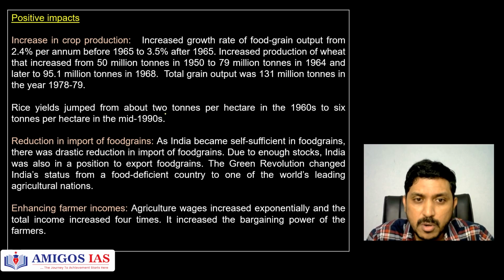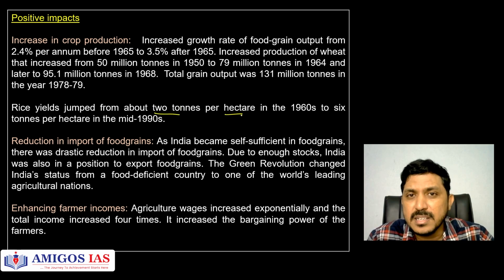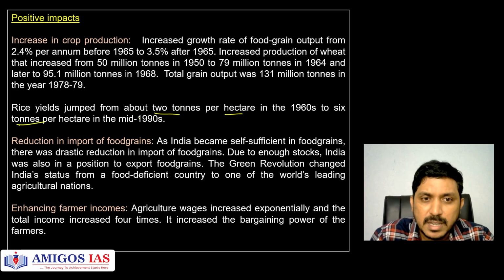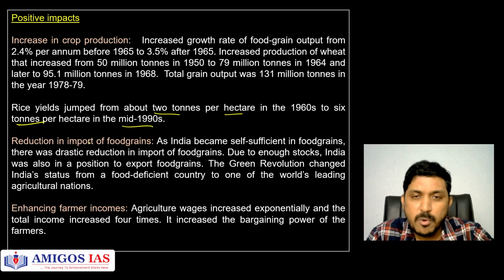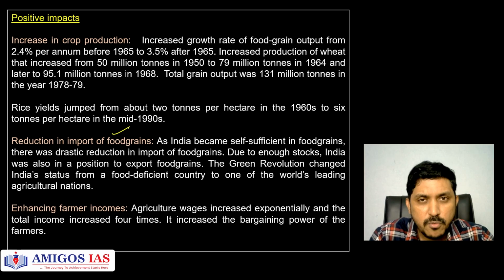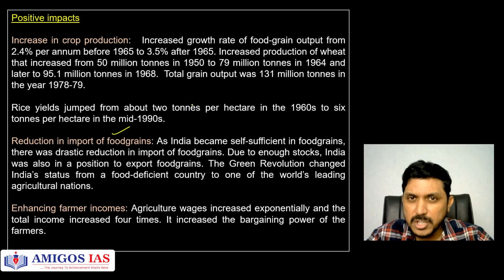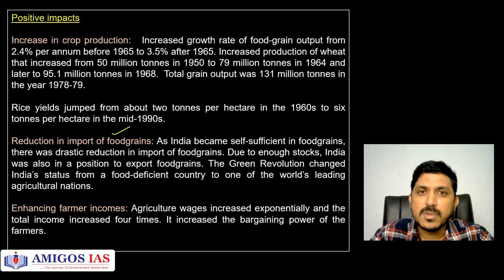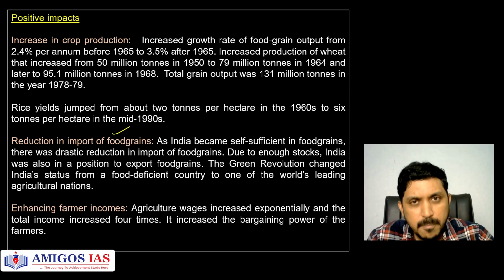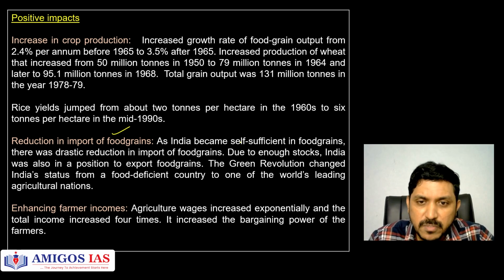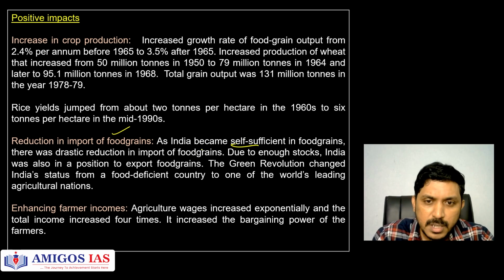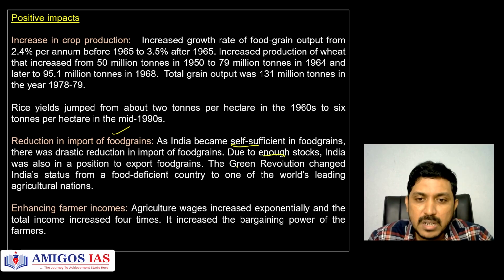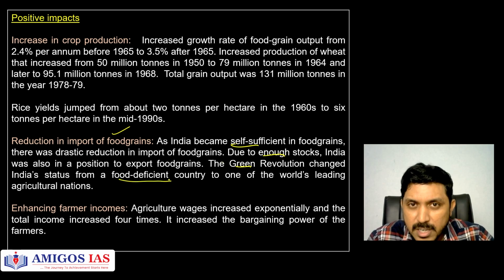Rice yields jumped from about 2 tons per hectare in the 1960s to 6 tons per hectare in the mid 1990s. Increase in rice production as well. So it is the important impact here. Reduction in import of food grain. Obviously, if you are having increasing production in the domestic arena, you have to reduce the imports from other countries, right? So India became self-sufficient, and it also became surplus as well. Fine, enough stocks were there in India. So with the green revolution, India went from a food deficient country to a food surplus country in the world.